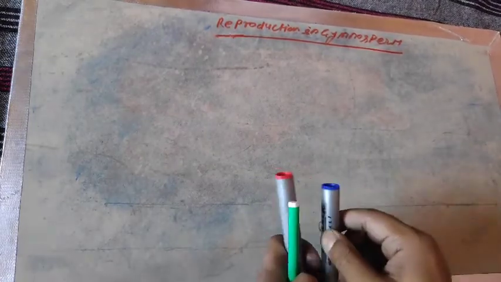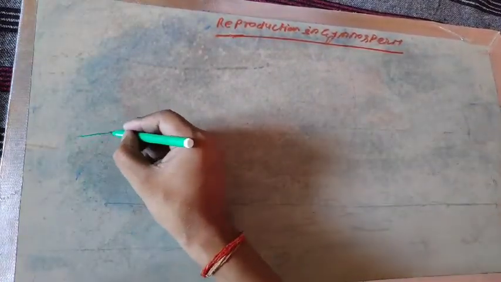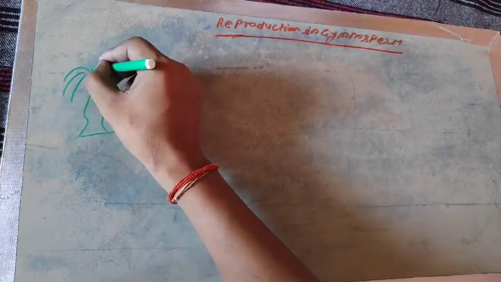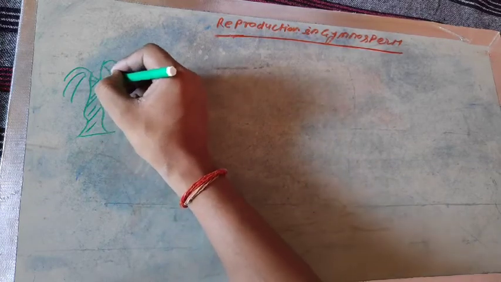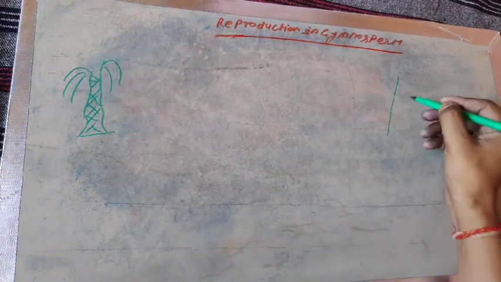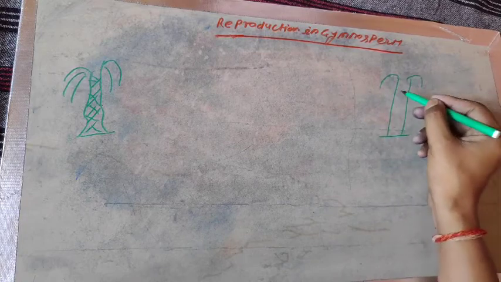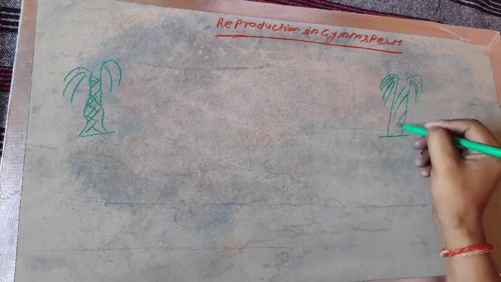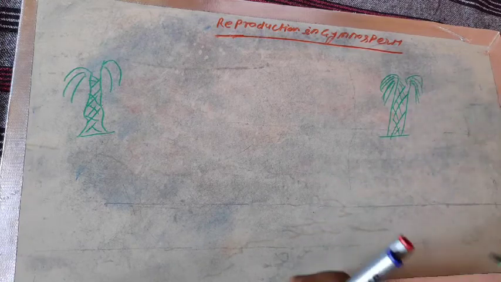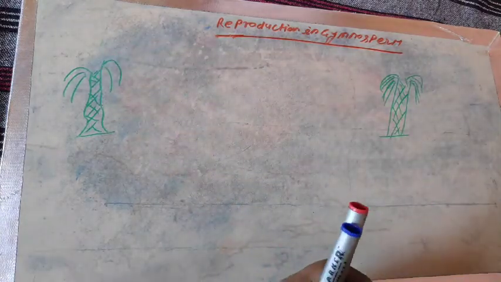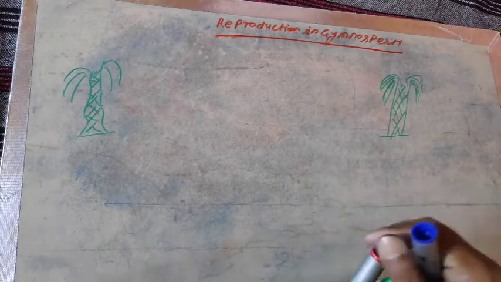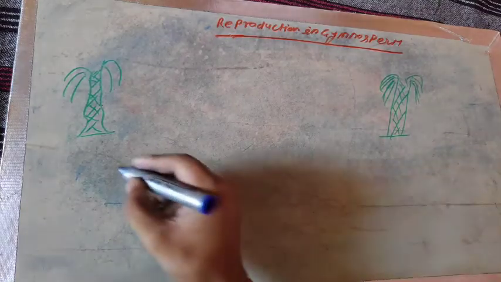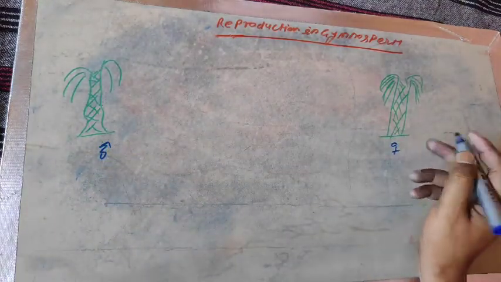Actually the cycas plant is somewhat like the date palm. That is the male cycas plant, and suppose that here we draw the female cycas plant. It is somewhat like the date palm. It is a holy palm, a holy plant of the Christian religion, so you can see it in a church or any kind of holy place of Christians. So that will be the male plant, and that will be the female plant.